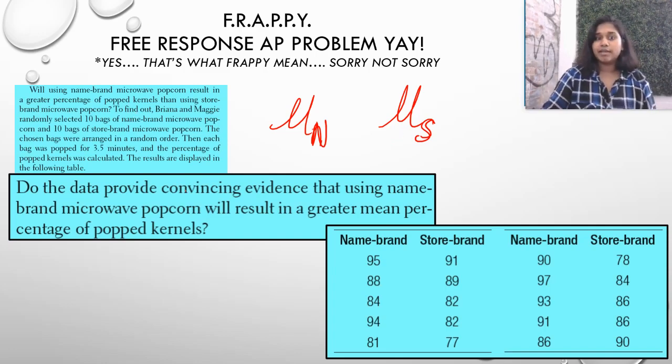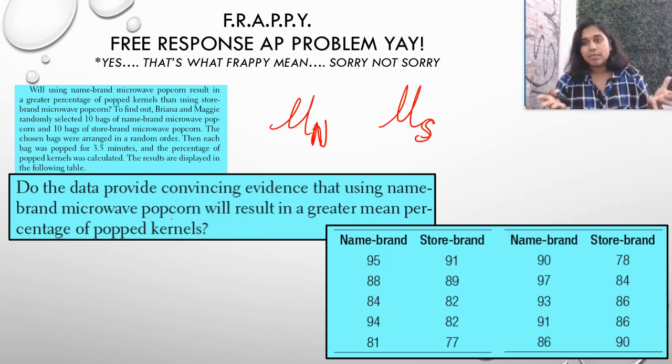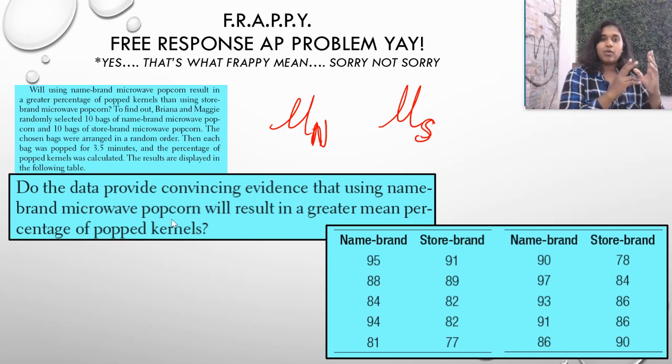When we're thinking about this, if it's going to be a difference, guys. So I'm just walking you through that thought process. If you think about what you're trying to convince yourself of with evidence, it's that there should or shouldn't be a significant difference between the name brand and the store brand. Here's their question: will using name brand microwave popcorn result in a greater percentage of popped kernels than using store brand?